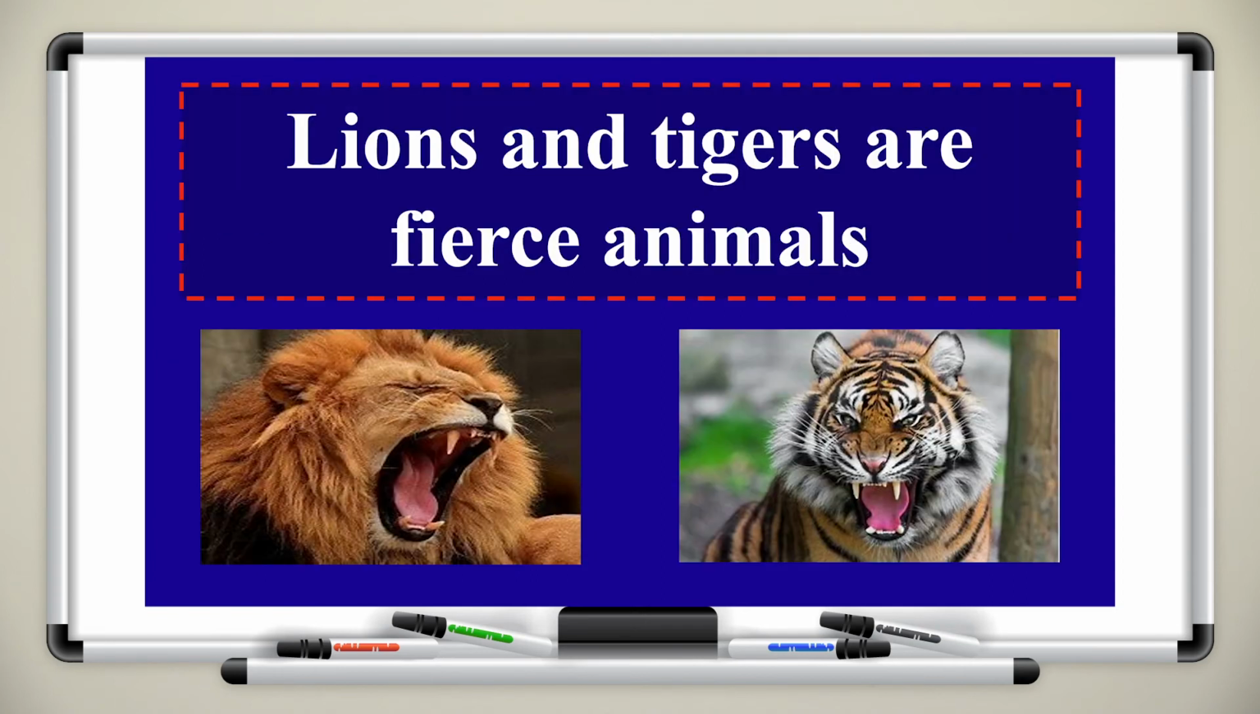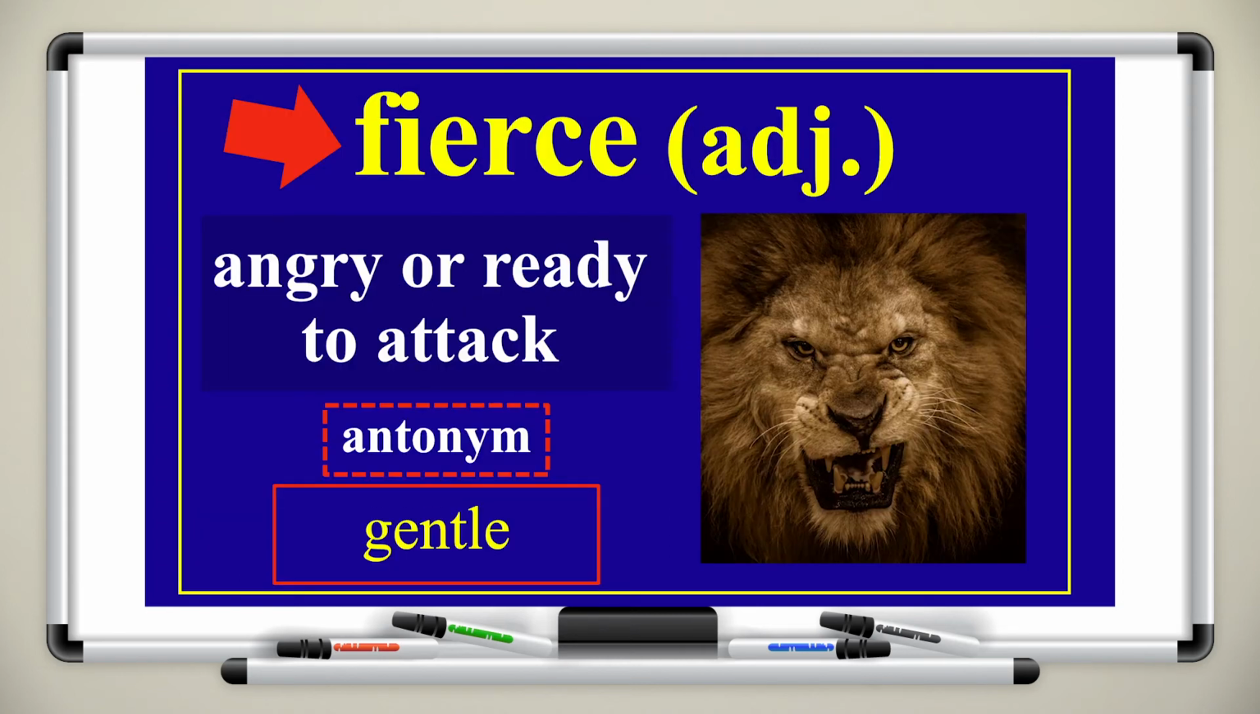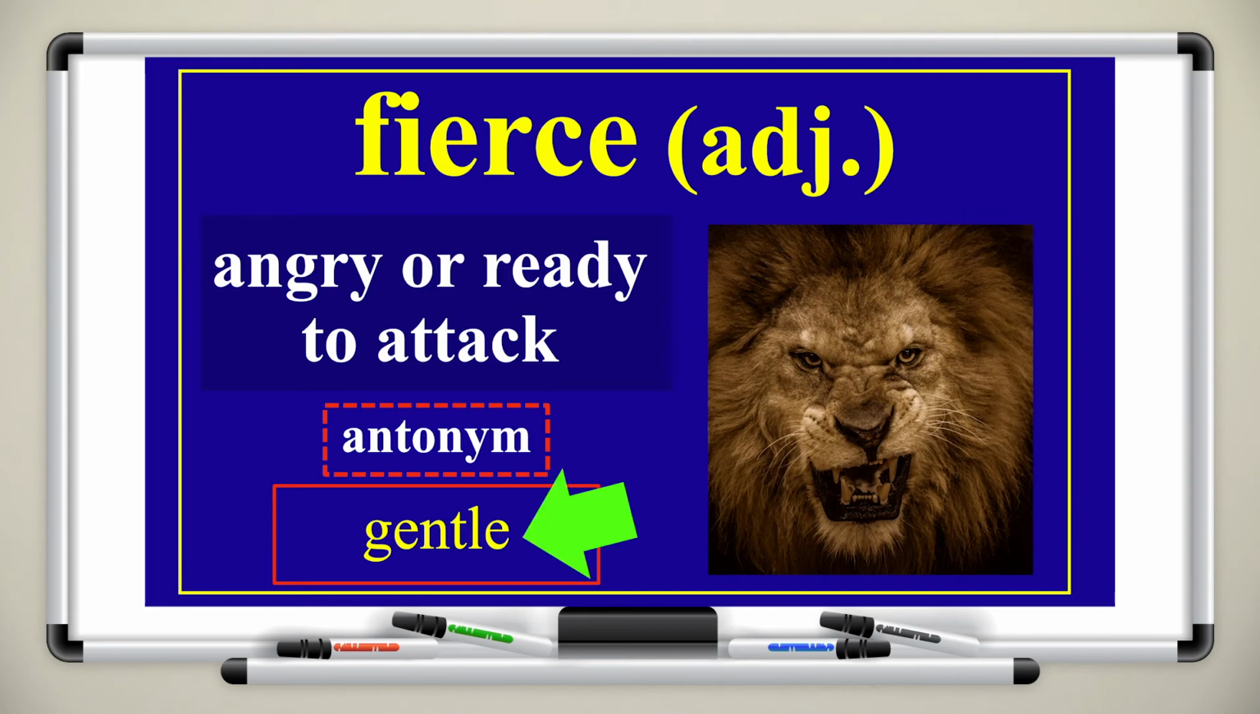Other creatures that could be aggressive as well are lions and tigers. They are fierce animals. What do you think the word fierce means based on this context? Fierce is an adjective, and it means angry or ready to attack. The antonym of fierce, or one of the antonyms, is gentle.